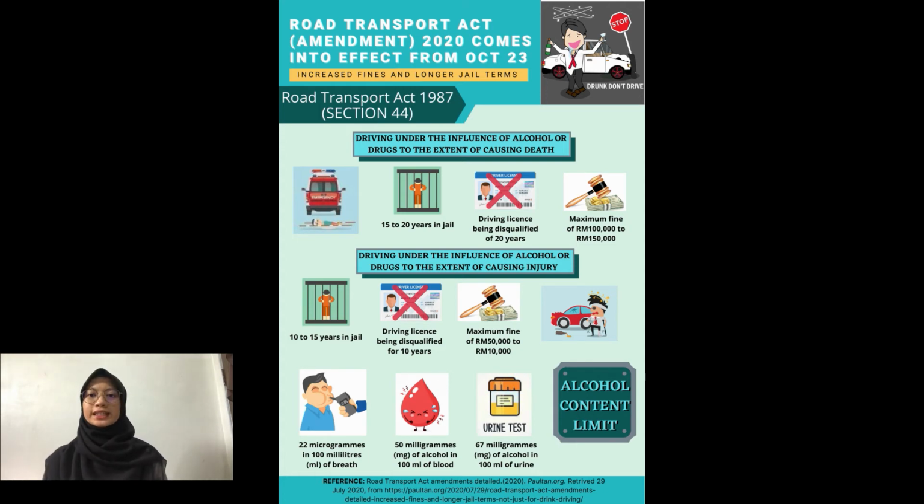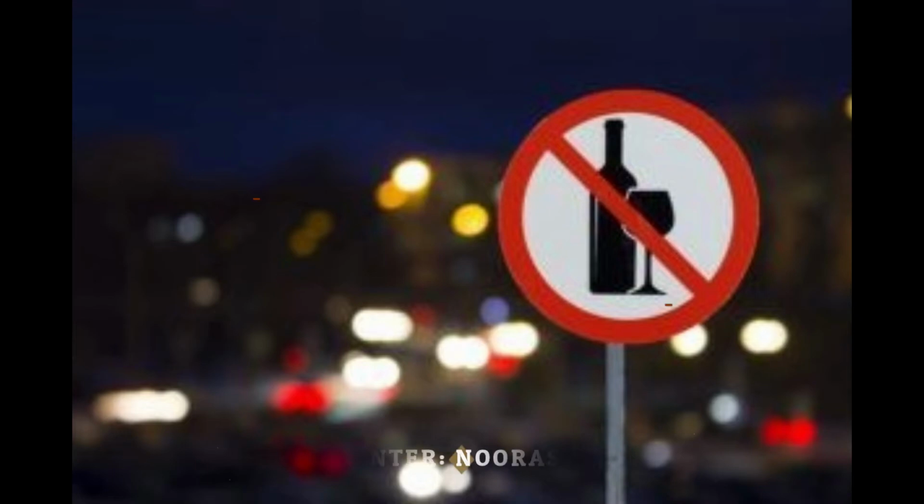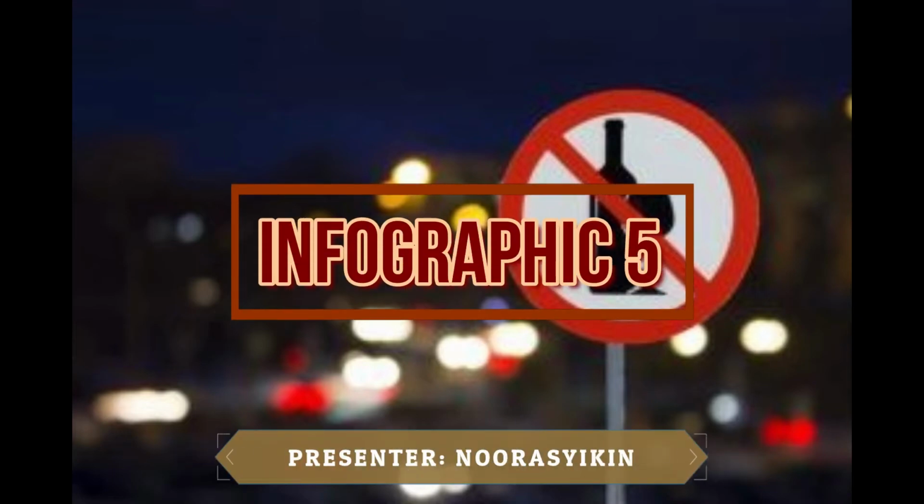It also stated the new limitation of alcohol content: 22 micrograms in 100 milliliters of breath, 50 milligrams of alcohol in 100 milliliters of blood, and 67 milligrams of alcohol in 100 milliliters of urine.